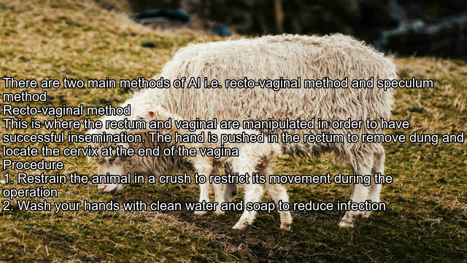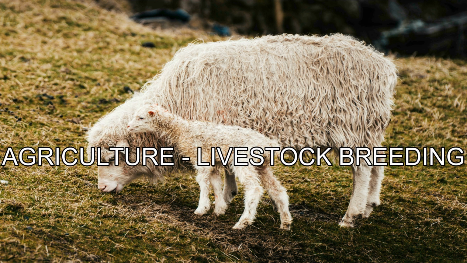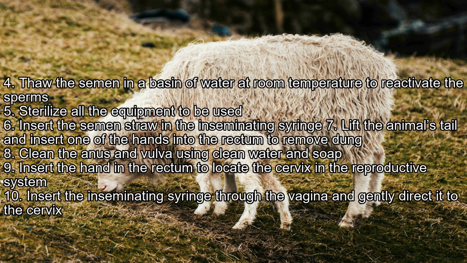2. Wash your hands with clean water and soap to reduce infection. 4. Thaw the semen in a basin of water at room temperature to reactivate the sperms. 5. Sterilize all the equipment to be used. 6. Insert the semen straw in the inseminating syringe. 7. Lift the animal's tail and insert one of the hands into the rectum to remove dung. 8. Clean the anus and vulva using clean water and soap.